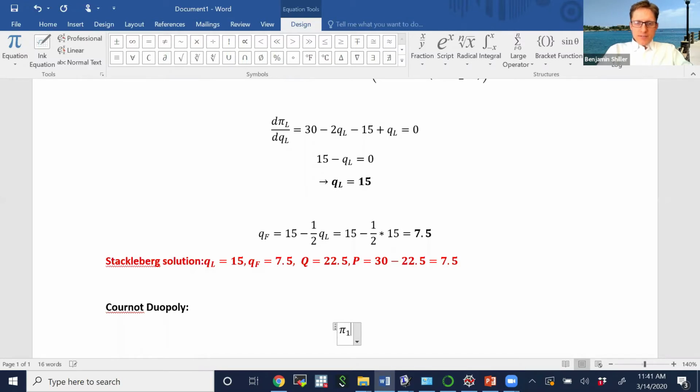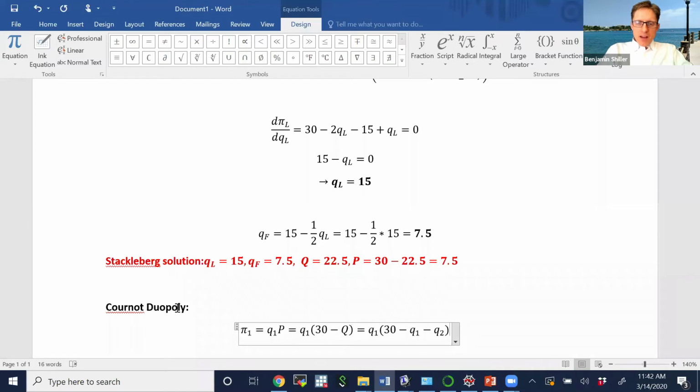So the profits for firm 1 is equal to the quantity that it produces times the price. We're going to continue assuming the same setup as the last problem, which means that the price via the inverse demand curve is equal to 30 minus the total quantity produced, where the total quantity produced is the sum of the amounts produced by the two firms in this market.